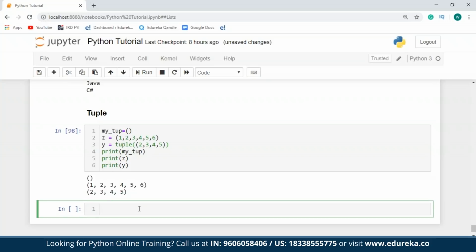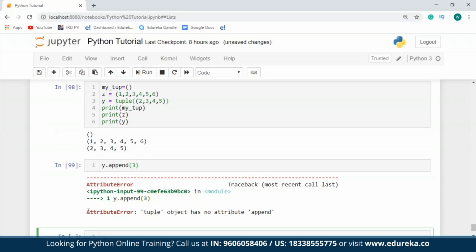Like I've already told you all before, you cannot alter the values of a tuple. So in case I use any function such as an append function with a tuple, it's going to throw an error. So now just to show this to you all, I'll say y.append, I'll say 3. So as you can see over here, it has thrown an attribute error saying tuple object has no attribute append.